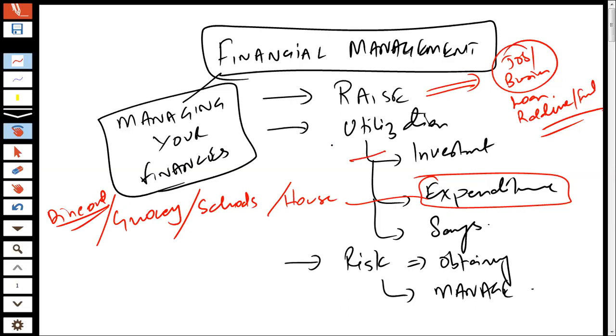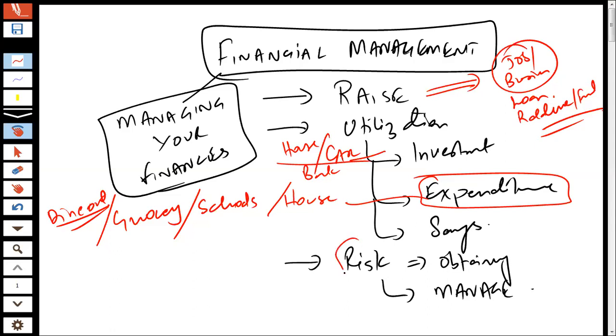If I have to invest, would I be investing in a car? Would I be investing in a house? Or would I be making an investment into, let's say, depositing the money into the bank or some housing scheme, etc.? So you take multiple types of decisions with respect to your individual life.